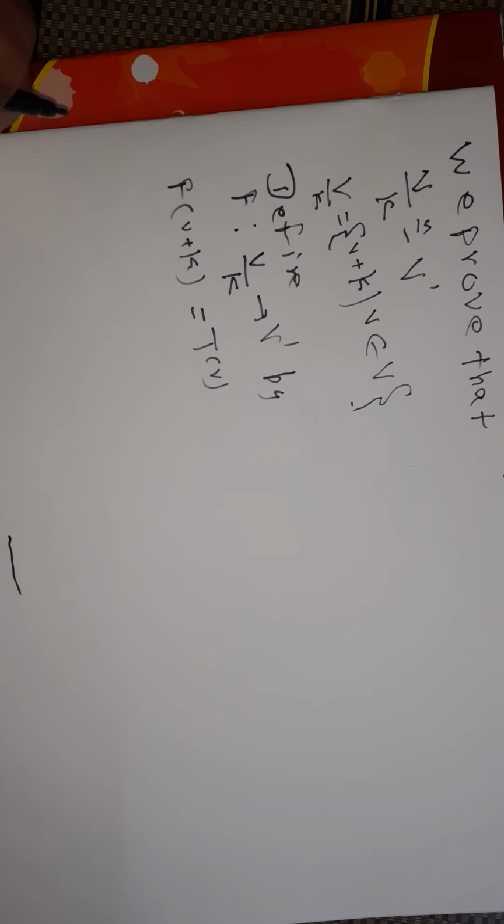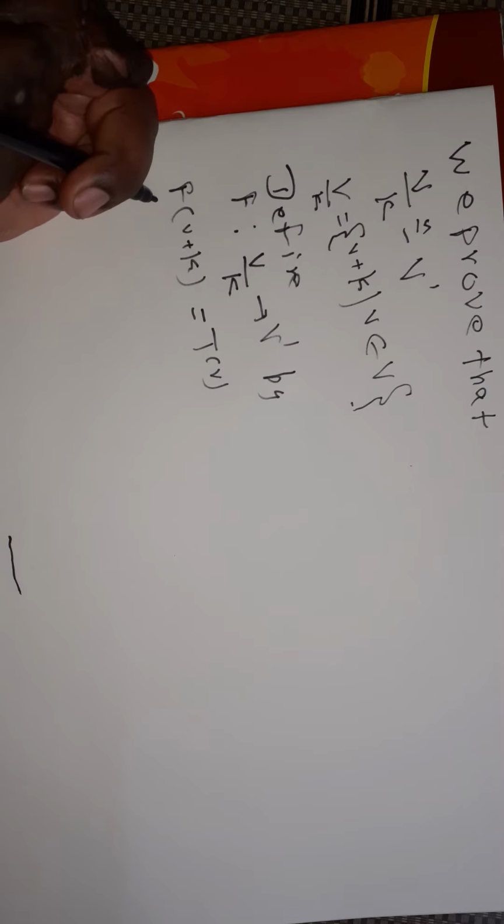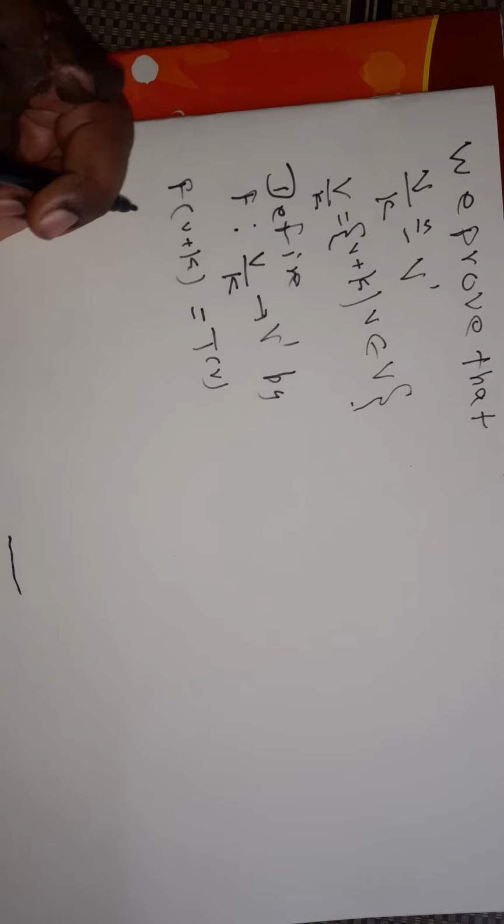Now see here, f of v plus K is equal to T of v. This is a function from V modulo K to V dash. Now here we prove that this function is well defined.